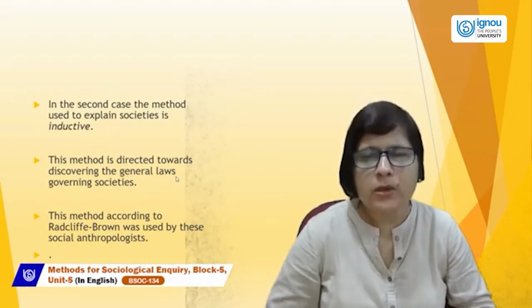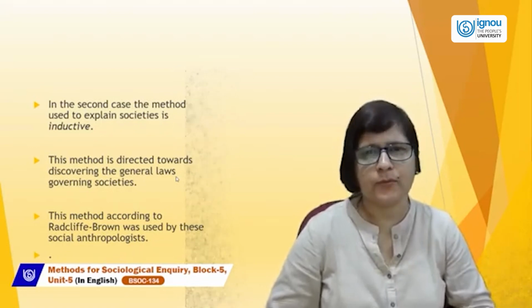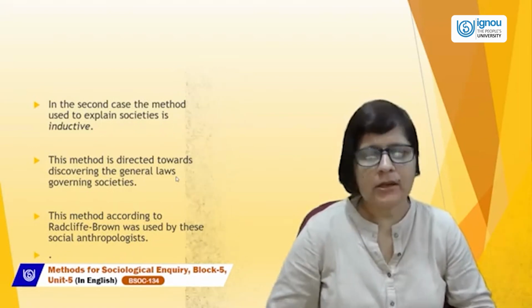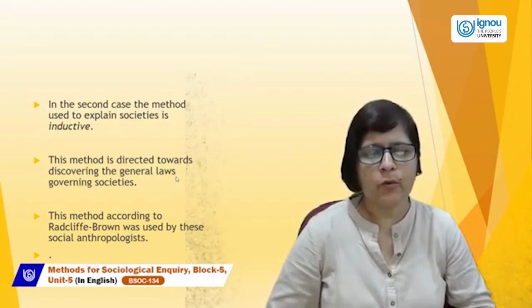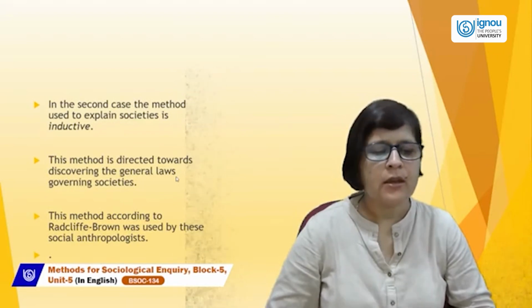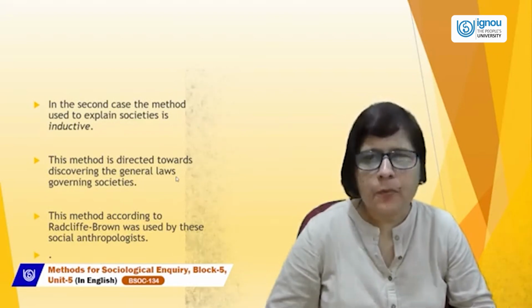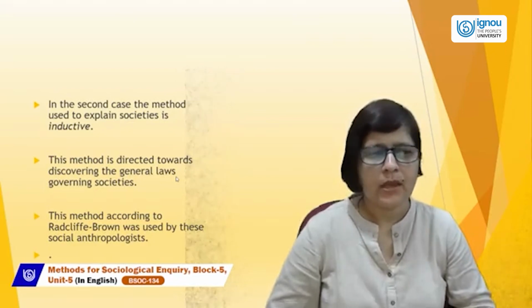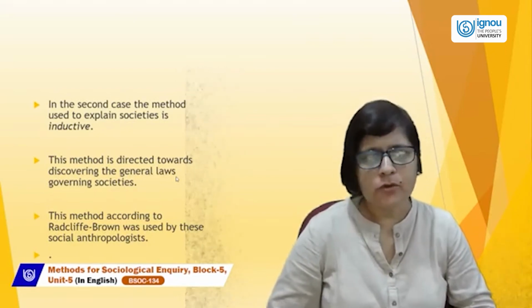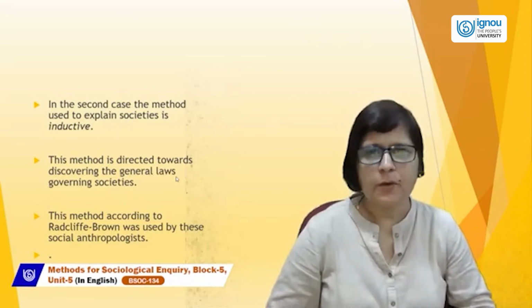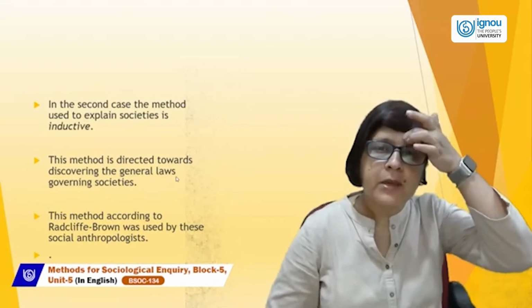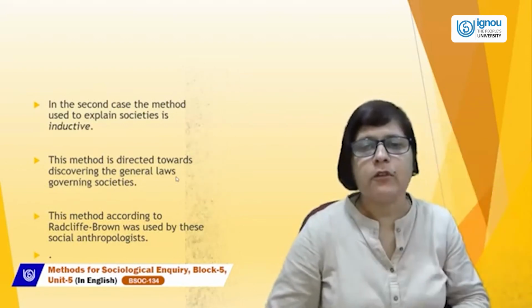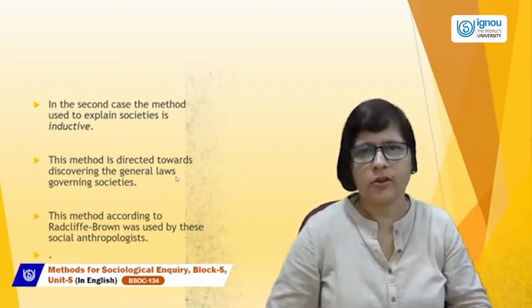They try to universalize the laws. This method, according to Radcliffe Brown, was used by social anthropologists. The inductive method was used by social anthropologists, while the deductive method was used by evolutionists and ethnologists.